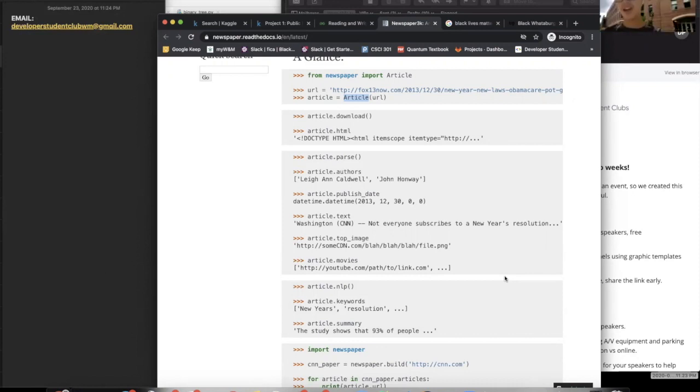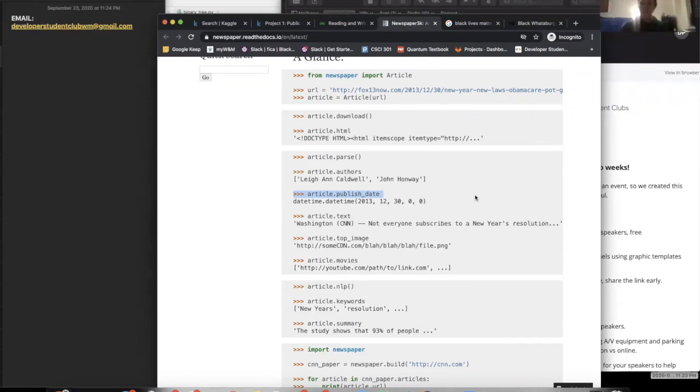Okay, so if you look at the third box where it says article.parse, one of the things you can do is say article.publishDate, and it'll give you a datetime object of some sort. And in this example, it's the year 2013, probably December 30th. I don't know what the 2 zeros to the right mean, but that's how you get the published date, I think.